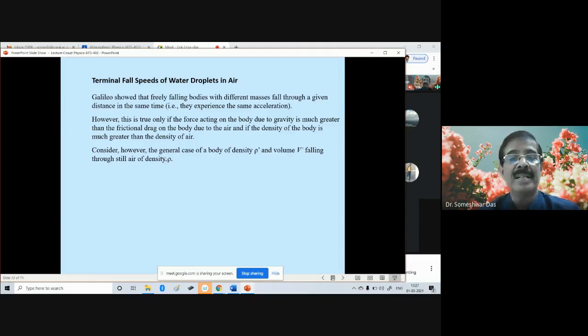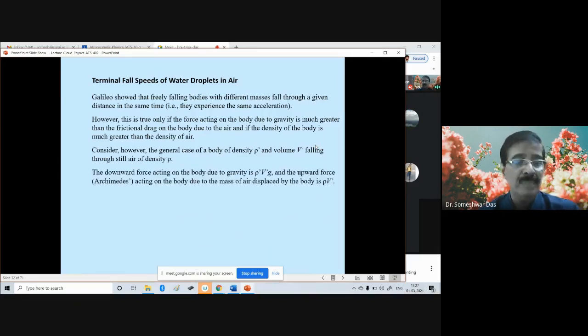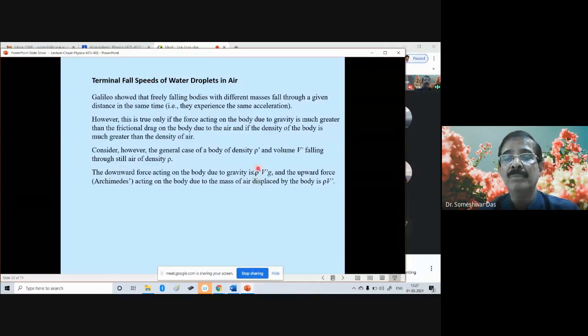So the downward force acting on the body due to gravity will be rho prime v prime g, where v prime is the volume, rho prime is the density, and g is the acceleration due to gravity.